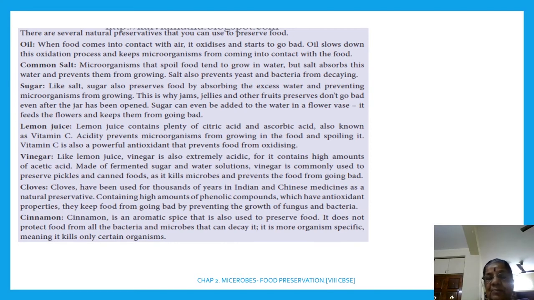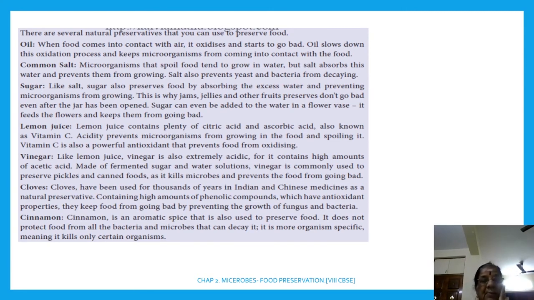This is why jam, jelly and other fruit preserves don't go bad even after the jar has been opened. Sugar can even be added to the water in a flower vase. It feeds the flower and keeps them from going bad. This is the addition of sugar.